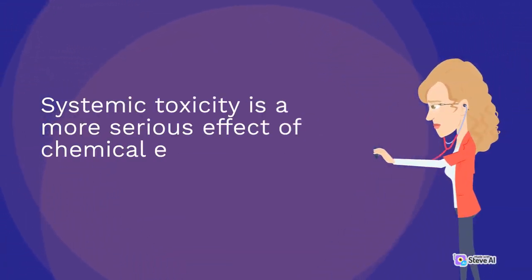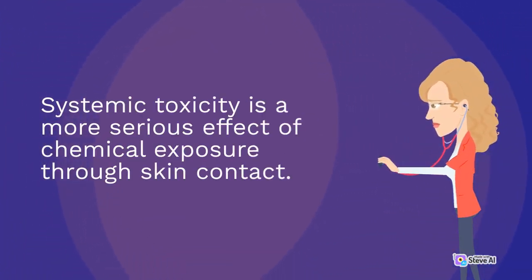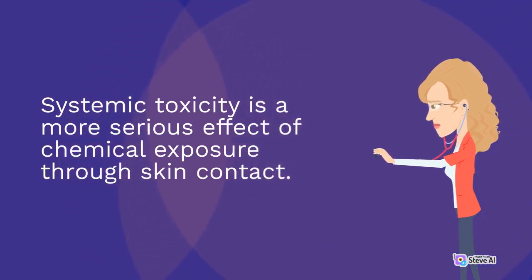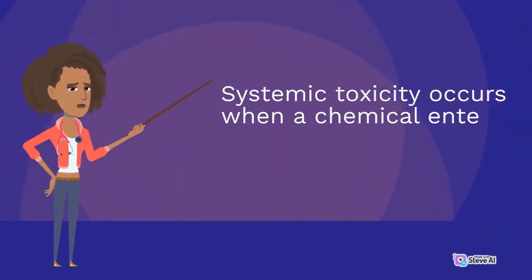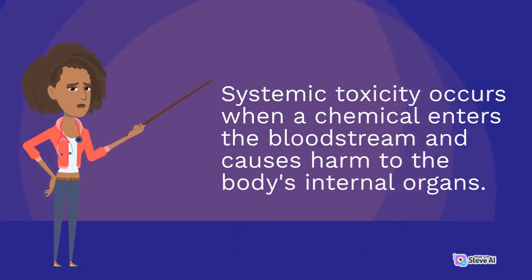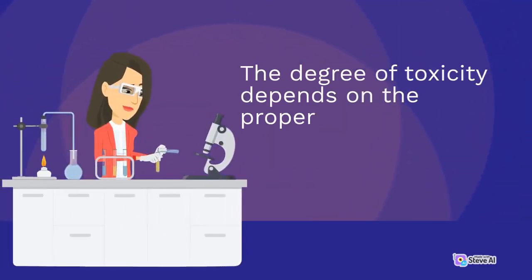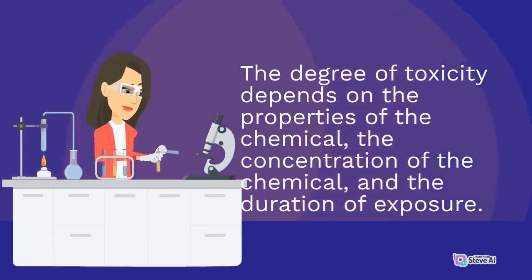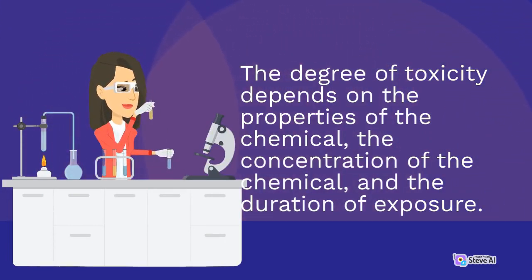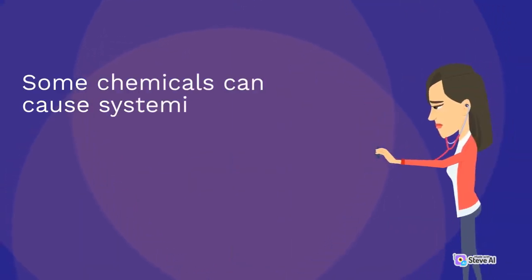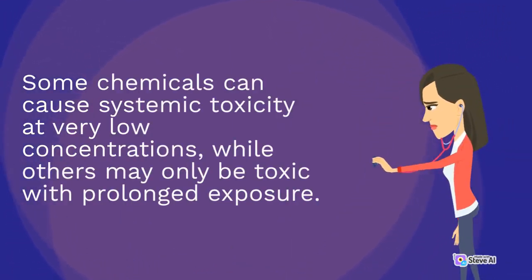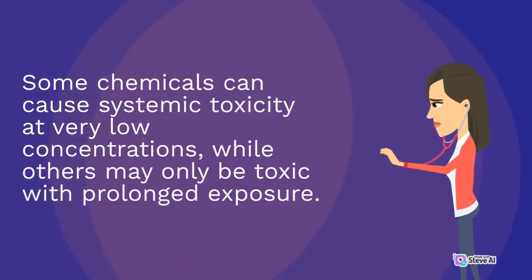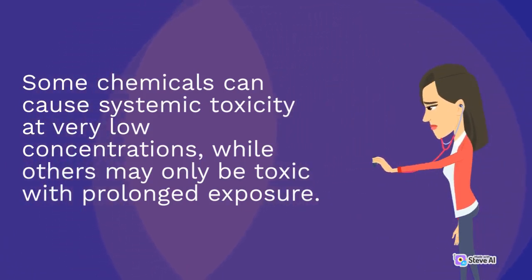Systemic toxicity is a more serious effect of chemical exposure through skin contact. Systemic toxicity occurs when a chemical enters the bloodstream and causes harm to the body's internal organs. The degree of toxicity depends on the properties of the chemical, the concentration of the chemical, and the duration of exposure. Some chemicals can cause systemic toxicity at very low concentrations, while others may only be toxic with prolonged exposure.